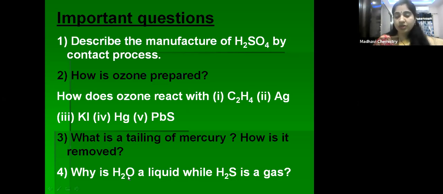Why is H2O liquid while H2S is a gas? Because in H2O, hydrogen bonds are present, whereas in case of H2S, hydrogen bonds are not present because oxygen is more electronegative when compared with the sulfur. So in H2O molecule, hydrogen bonds are present. Because of that, H2O is a liquid at room temperature, whereas H2S is a gas. All these things we have discussed. Just go through these important questions. You practice these important questions.